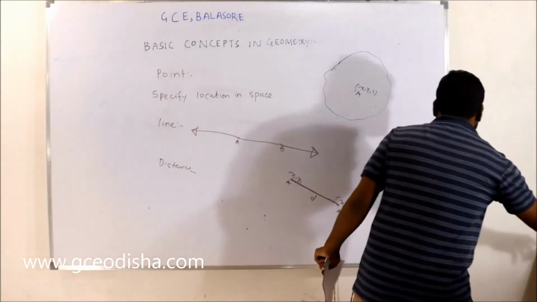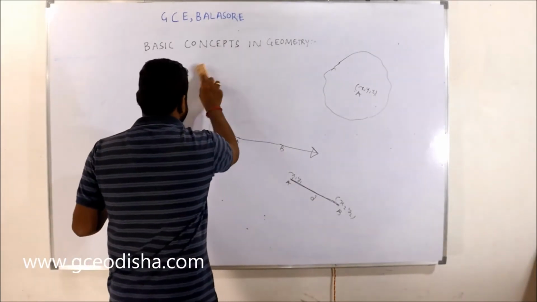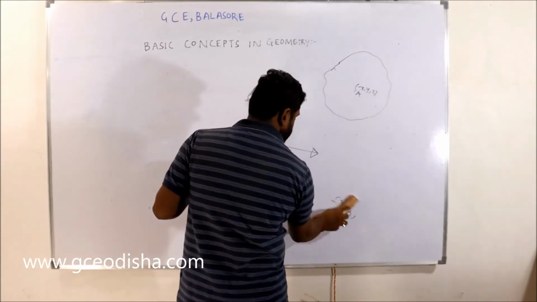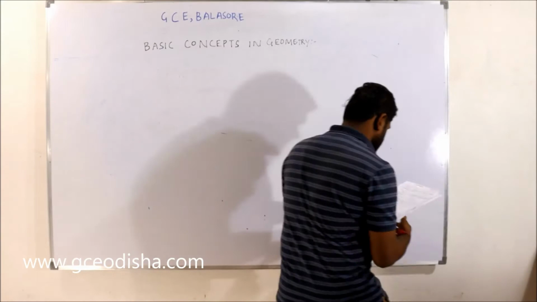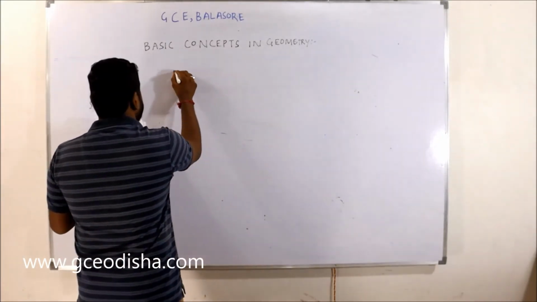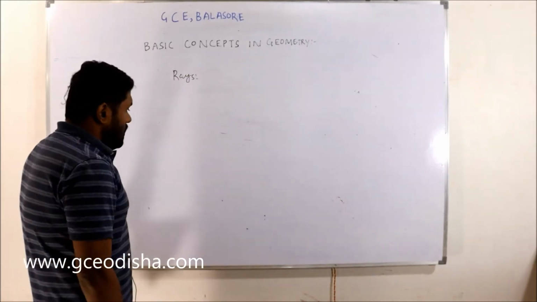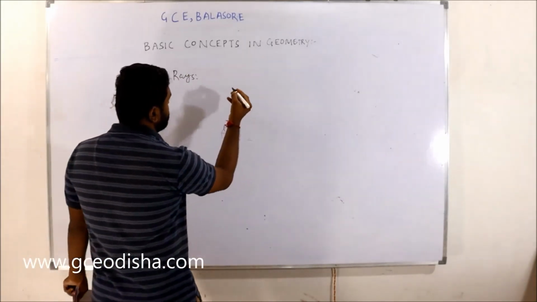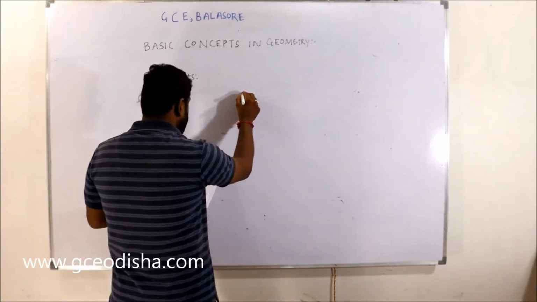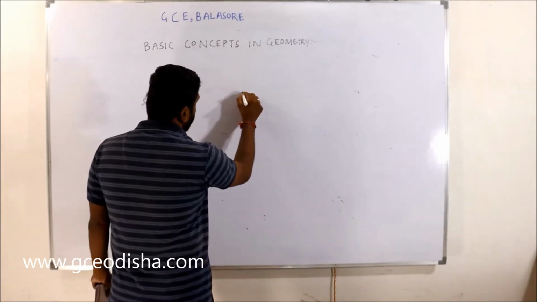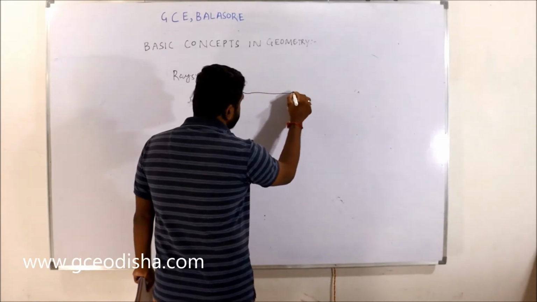Then we come to rays and angles. A ray starts at a point, like point A, and goes to infinity.